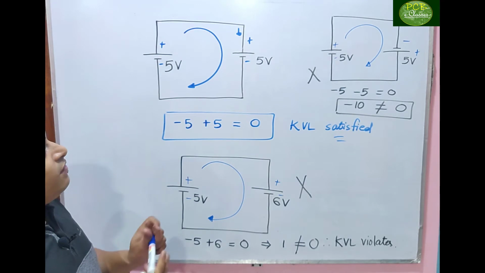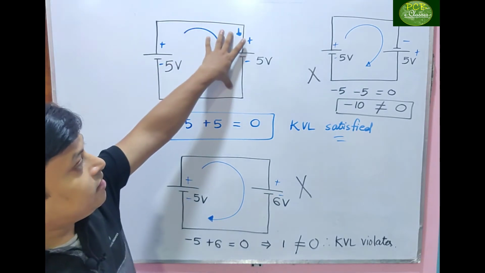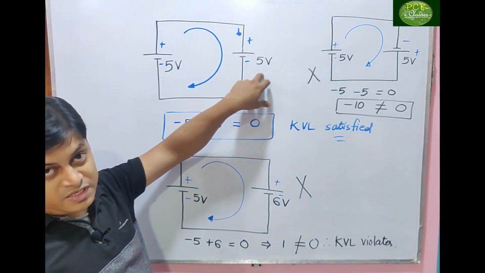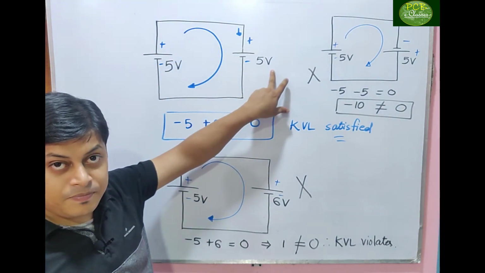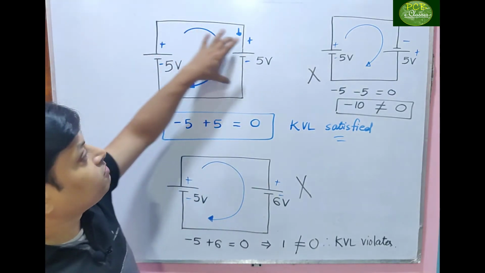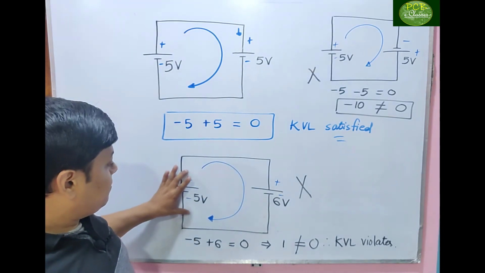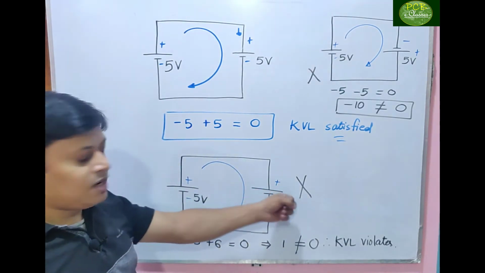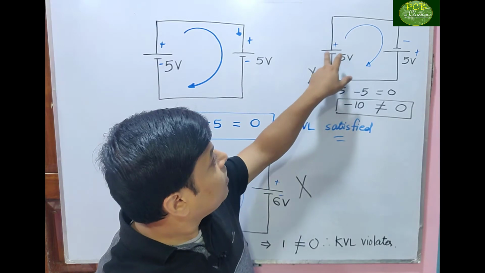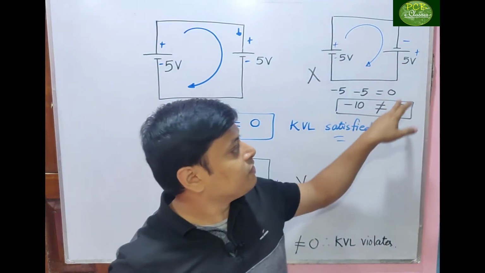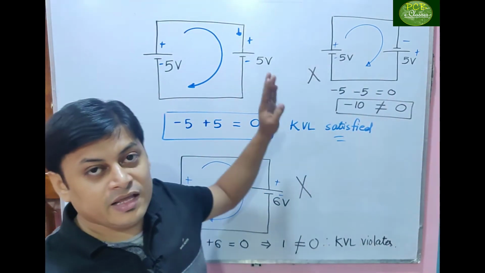That means whenever a voltage source is present, across it a same voltage source should be present, whose value should be the same as well as the polarity should be the same. Then only KVL is applicable. But here you see the value is different, not applicable. Here the value is the same, but the polarity is positive negative and negative positive. Will it be the same? No, never. So KVL cannot be applied in these cases.